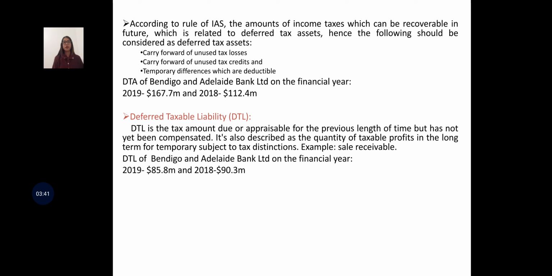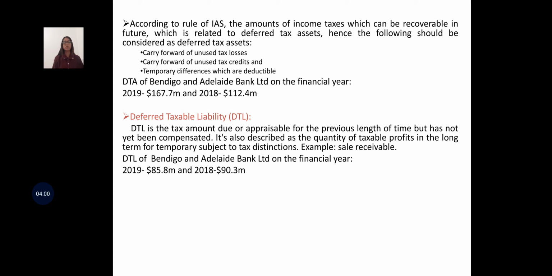The deferred tax assets of Bendigo and Adelaide Bank Limited for the financial year 2019 is 167.7 million and for 2018 is 112.4 million. Deferred tax liability, DTL.